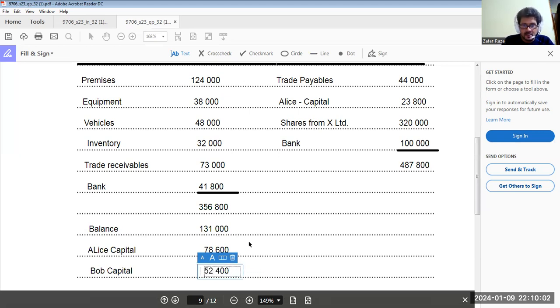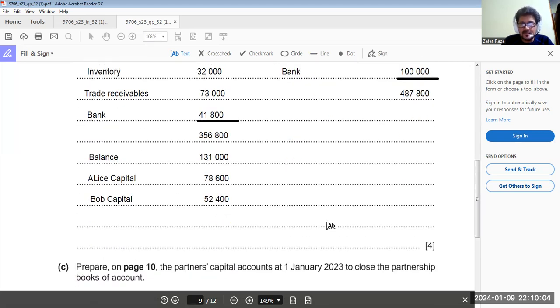Getting my point clear? So this is now balanced. If we take the balance here again, what will we get on both sides? This is really an easy question. 487,800, and the realization account is closed now.